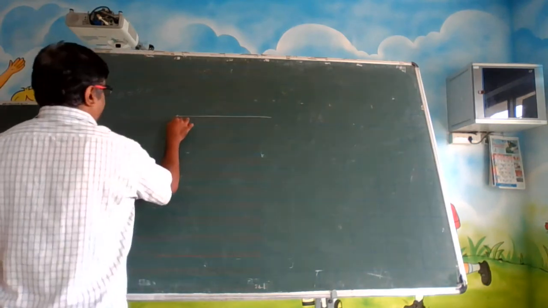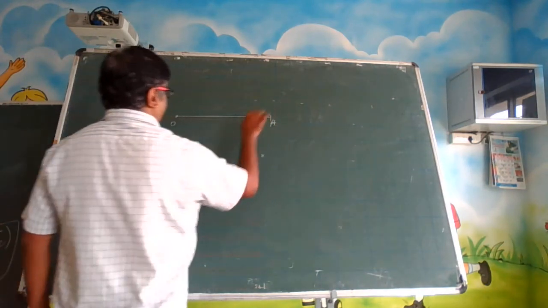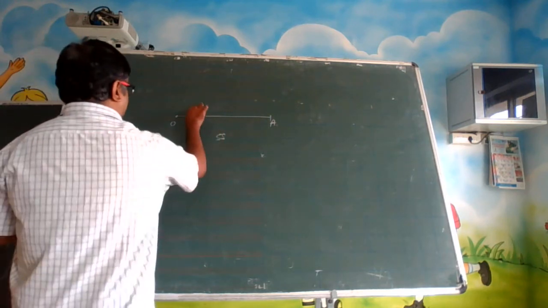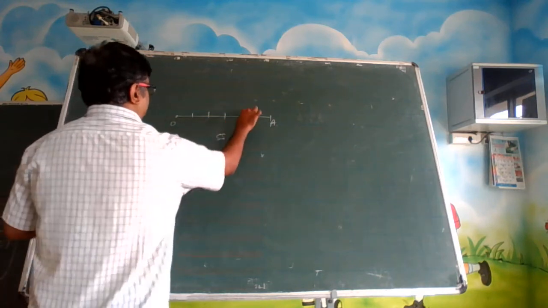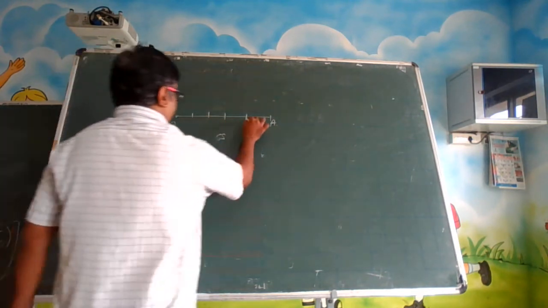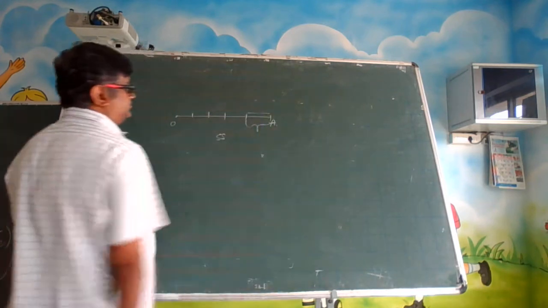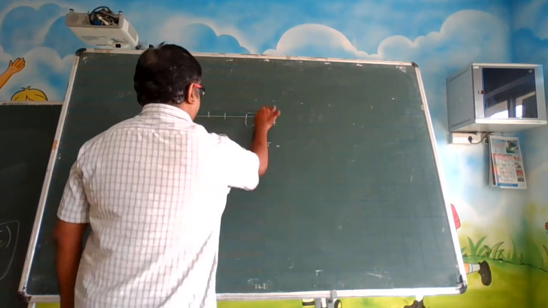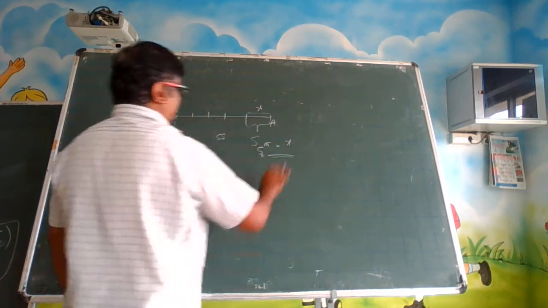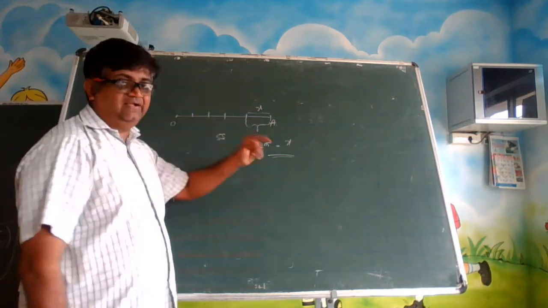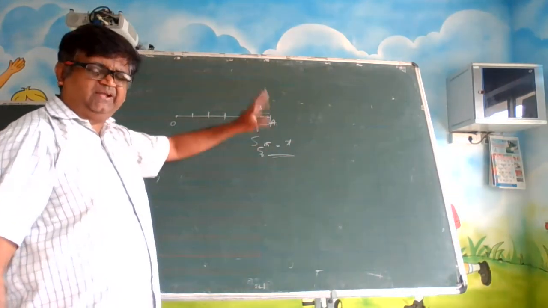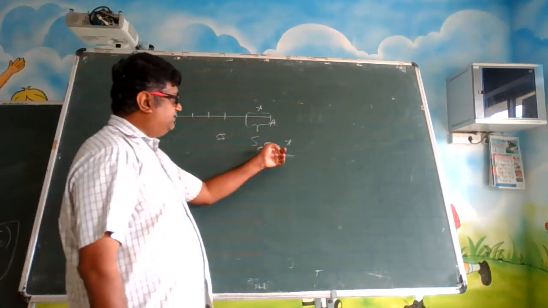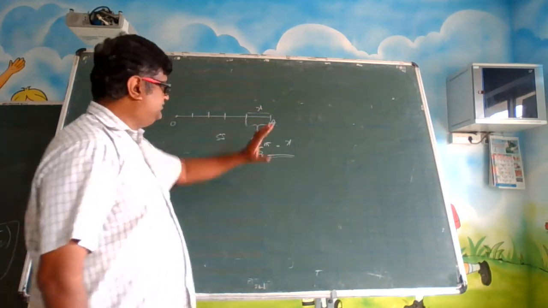Suppose one object is at O and now it is at A. It traveled for 5 seconds. So after 1 second it is here, then 2, 3, 4. After 4 seconds it is here. In the 5th second, it traveled this much distance, let us say this is x. This is the distance traveled in the nth second. Here it is the 5th second. It can be nth, some n value, some 7, some 9, some 12. Here it is x. This is what we are finding out.